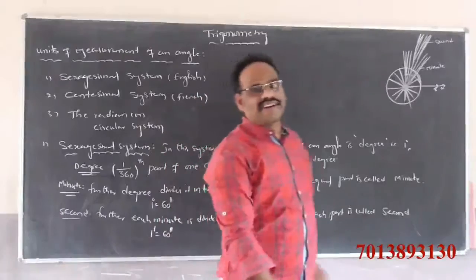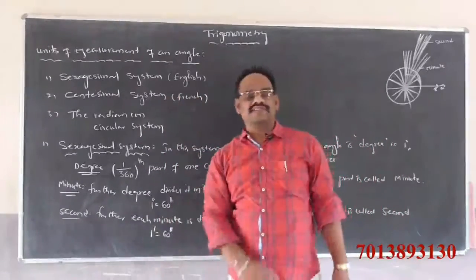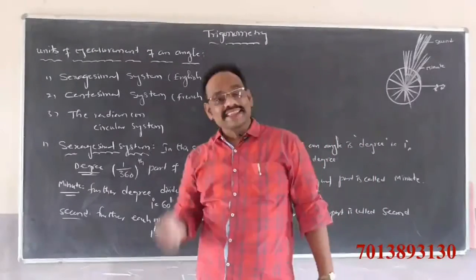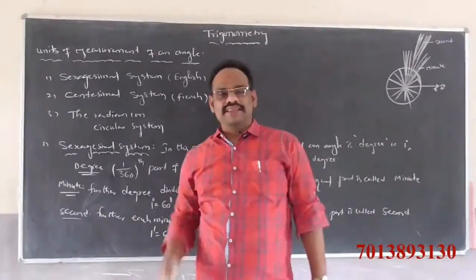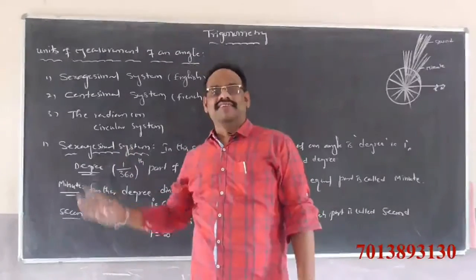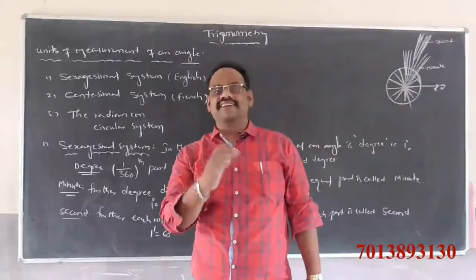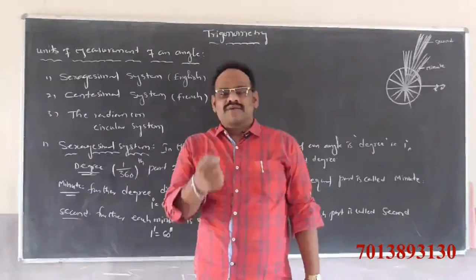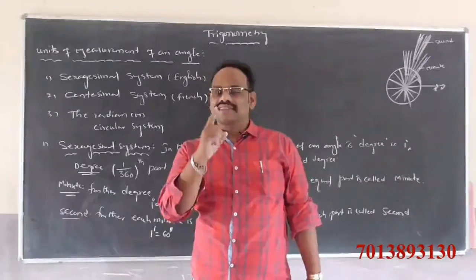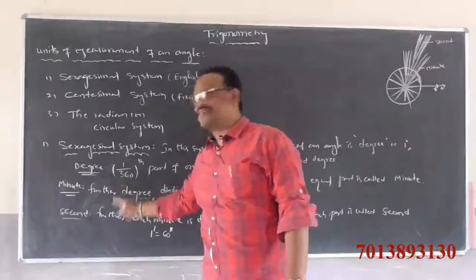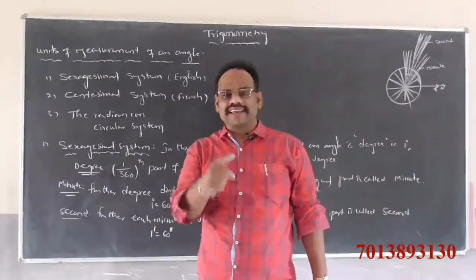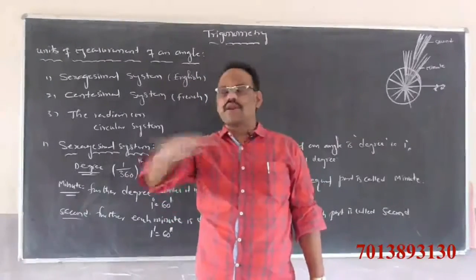Observe here, the first system is the sexagesimal system, which is nothing but the English system. In this system, the measurement of angle is degree. What does degree mean? 1 by 360th part of one complete rotation, which is one circle divided into 360 equal parts.